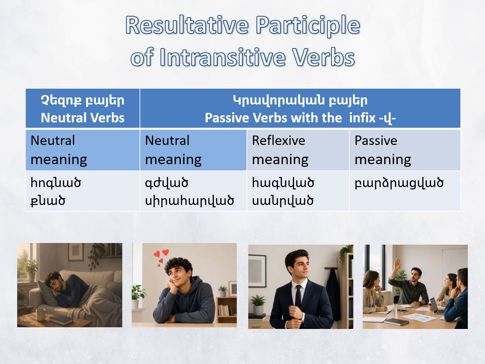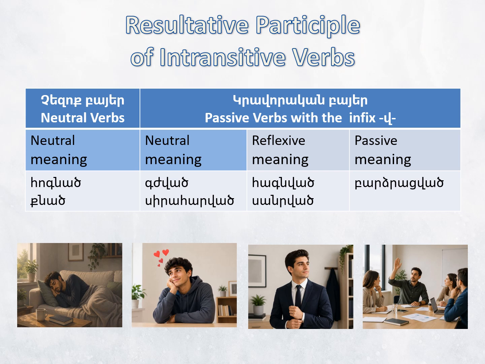Also, sirvat, hargavat mart, a loved and respected person. These participles are formed from passive forms of transitive verbs, such as sirel and hargel. Recall that in constructions with passive verbs, the agent, the real performer of the action, is often omitted. But when necessary, it may be expressed with the postposition կողմից. Na sirvat է իր ընկերների կողմից. He is loved by his friends, which is equivalent to նրա ընկերները նրան սիրում են.